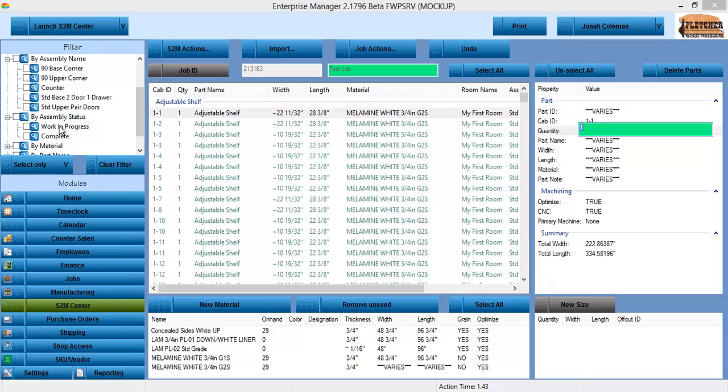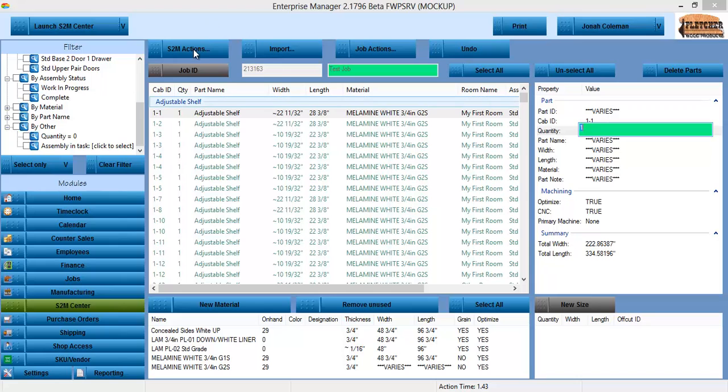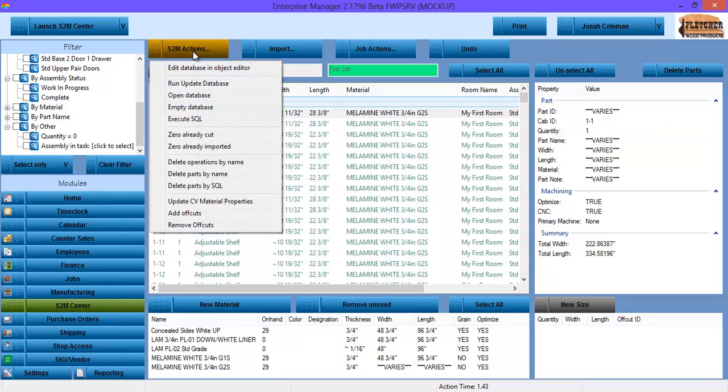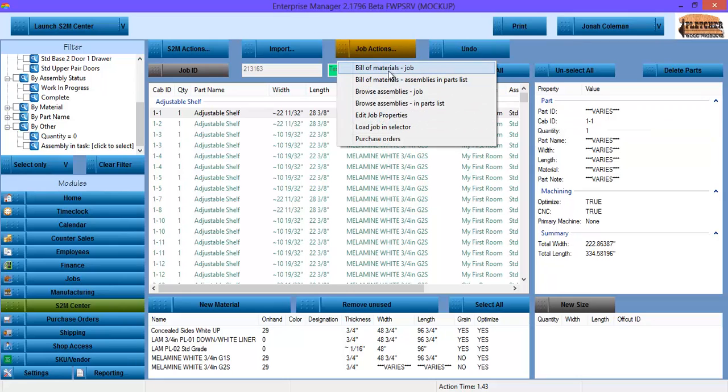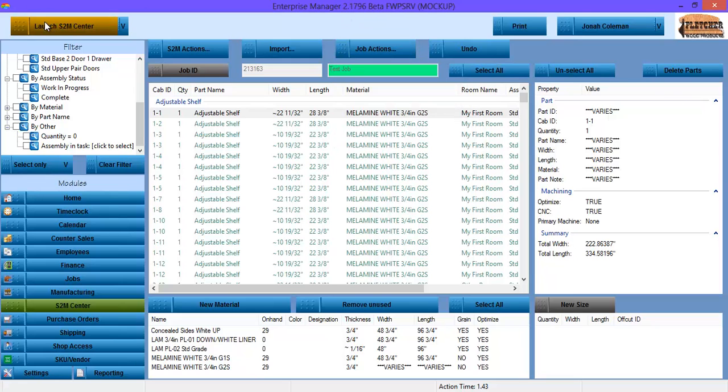So when you have a phased project, it becomes very simple to simply remove the cabinets that are already in production, and then you're just working with the data for those that aren't. I can select just the cabinets that are already in a particular task, which is what we call a work order. We have some other stuff we can do here that aren't parts of the normal Screen to Machine Center. Real quick, I can pull up the job's bill of materials, or browse the cabinets that are in this parts list. Pull up the purchase orders.